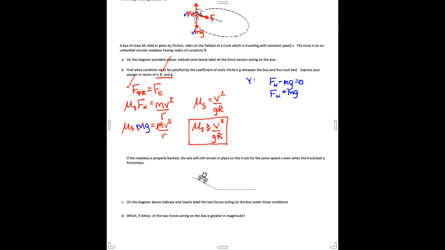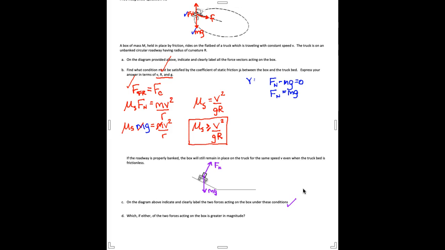Okay, now we have this roadway in the next part, and it's banked. The box remains in place. So now we can see that the normal force, which I'll label in the diagram, is directed perpendicular, or normal, to the truck bed. That makes sense, hence the name. There's also a gravitational force acting downward. That doesn't change, mg. And so part C asks me to sketch and clearly label the two forces acting on the box under these conditions.